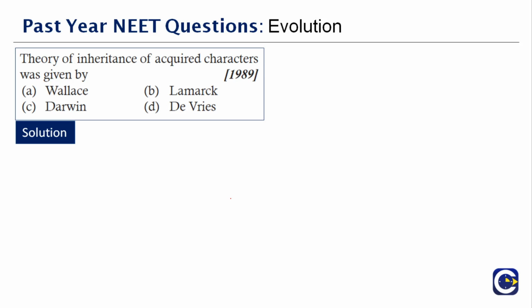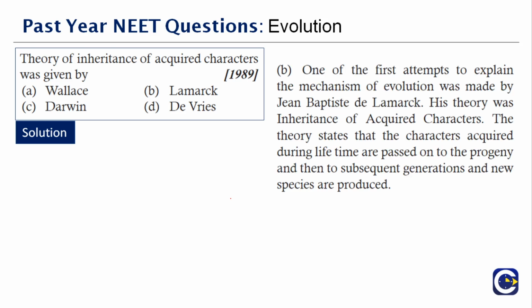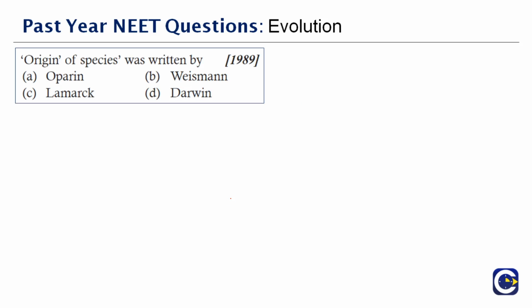So this is a theory of inheritance. Inheriting, it can be from the previous generations. We inherit characters, right? So the theory of inheritance of acquired characters was given by Lamarck, which is option B. Okay, yeah, let's move to the next question here.